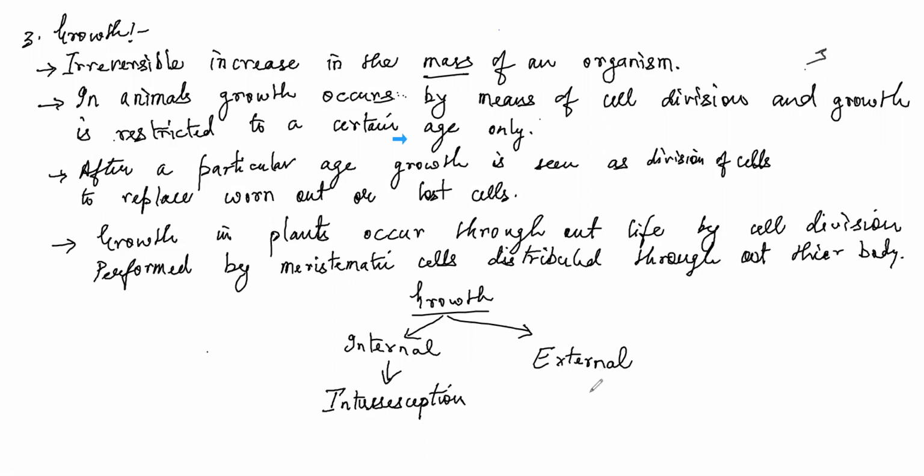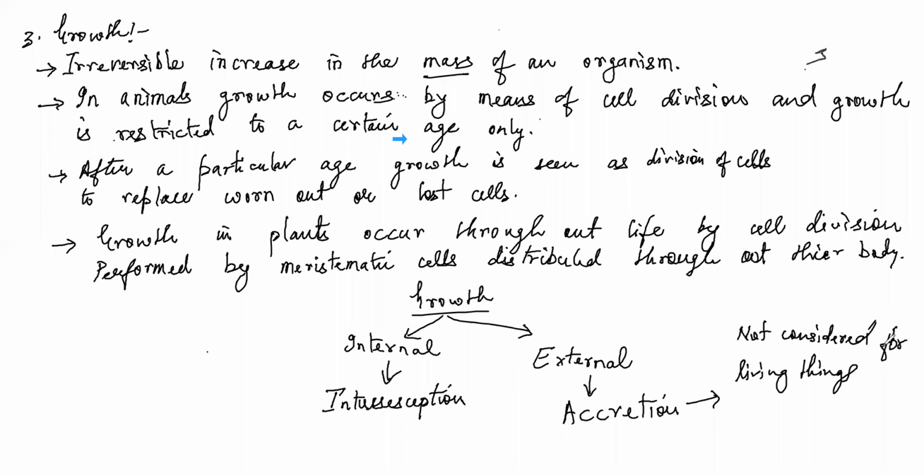And if I say that a volcanic eruption happened, due to which some material came out and cooled down in one place, and formed a particular rock or stone, that is called external growth. This is also given a name: accretion. However, this kind of growth is not accounted for as actual growth. We don't consider any kind of growth like accretion for living things.